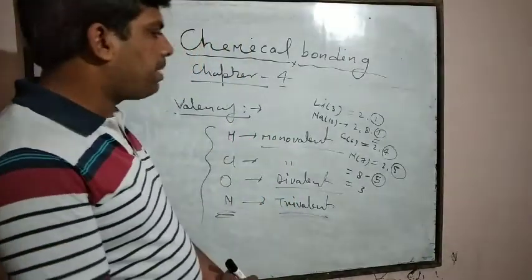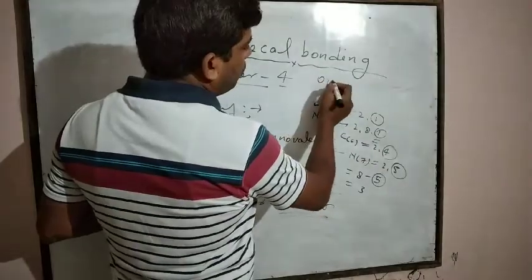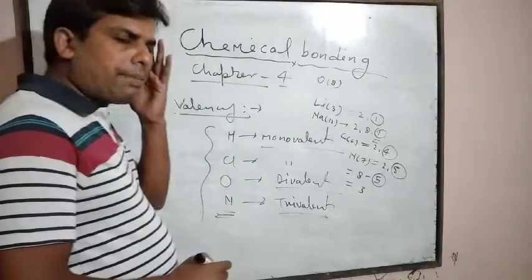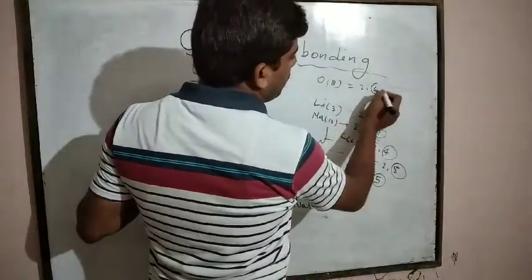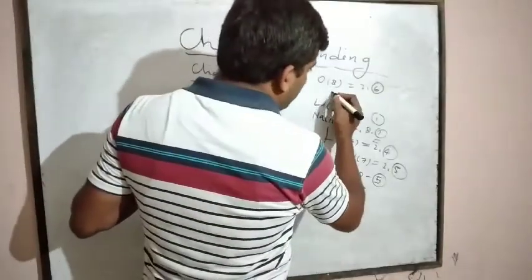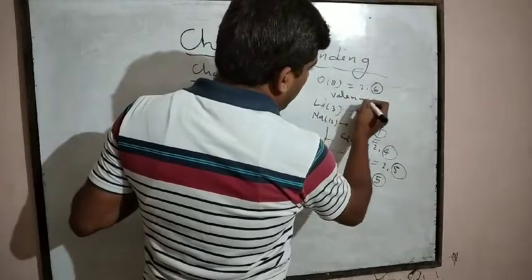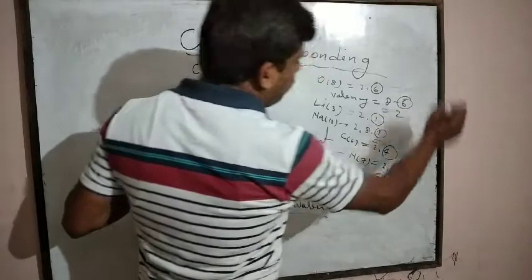If oxygen is taken, the atomic number of oxygen is 8 and electronic configuration is 2, 6. Valency is equal to 8 minus 6, and it will be equal to 2.